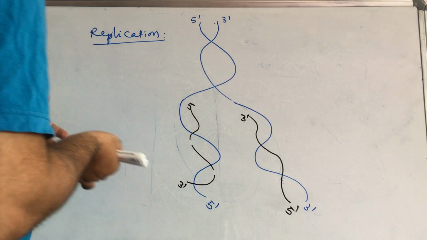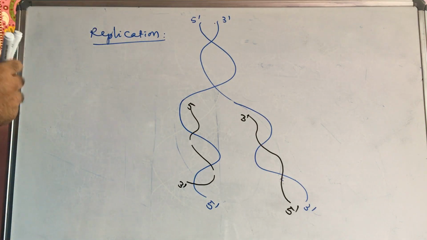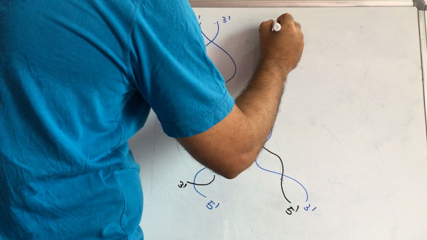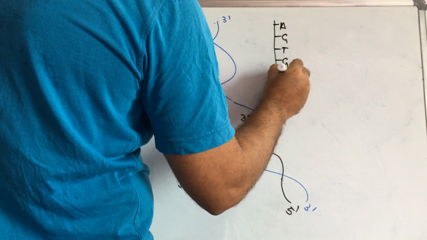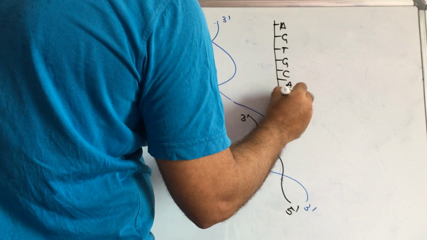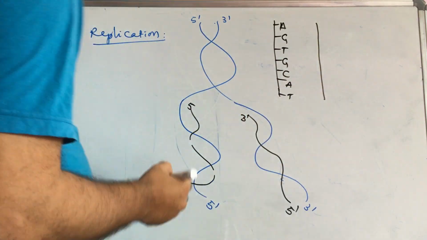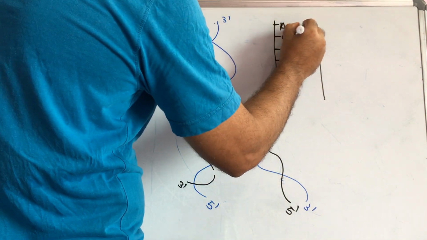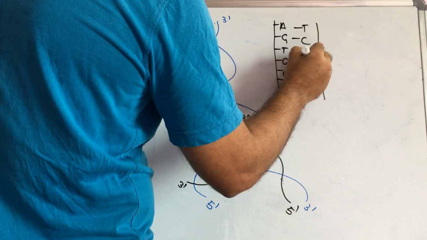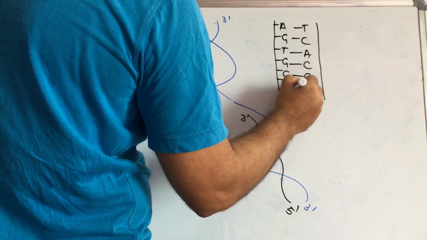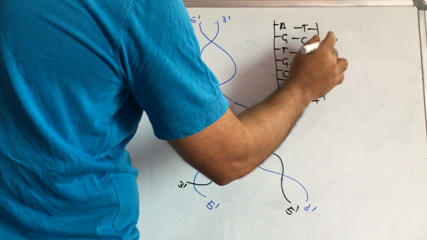This is replication. So keep in mind, what is replication? Preparation of daughter DNA. If a DNA structure has A, G, T, G, C, A and next T, then what are the complementary bases of the daughter DNA? It will be T, C, A, C, G, T and A. So these are the complementary bases for the daughter DNA.